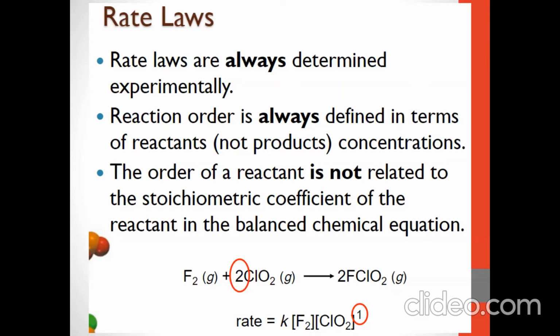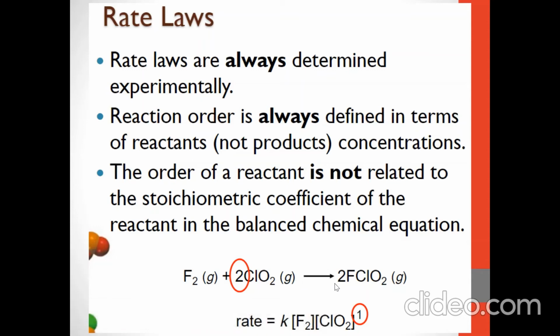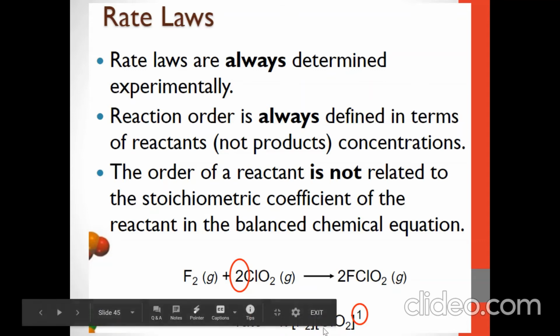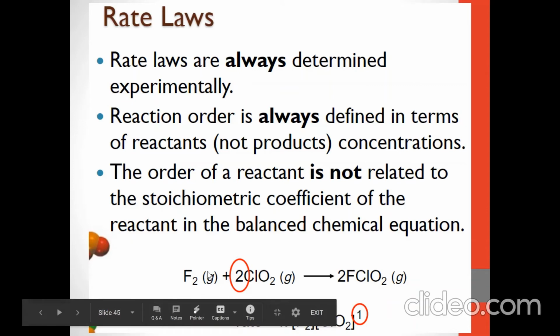The order of a reactant is not related to the stoichiometric coefficient of the reactant in the balanced chemical equation. Suppose we take this example, F2 plus 2ClO2 gives 2FClO2. The rate is given by this equation: rate is equal to K times concentration of F2 and concentration of ClO2. These are the reactants.